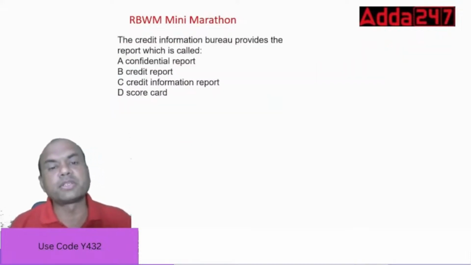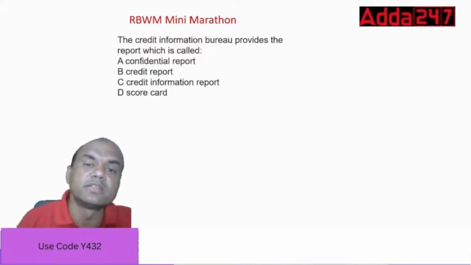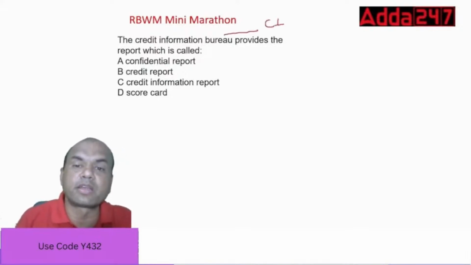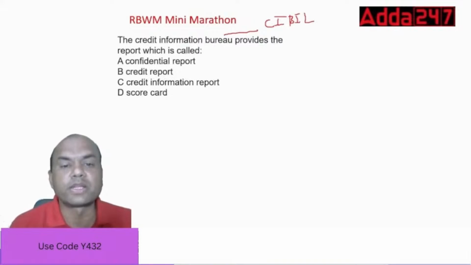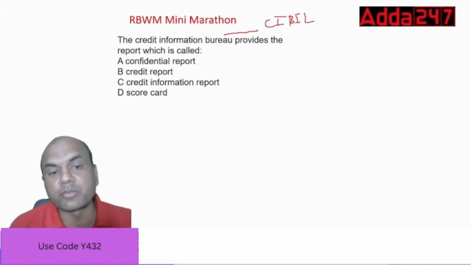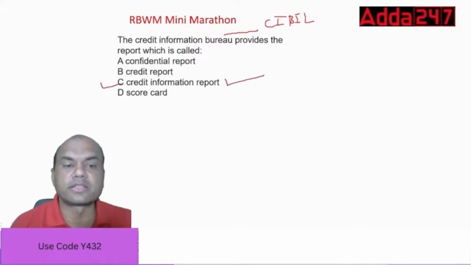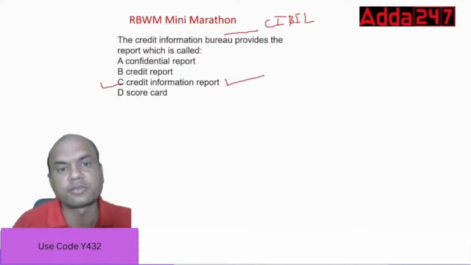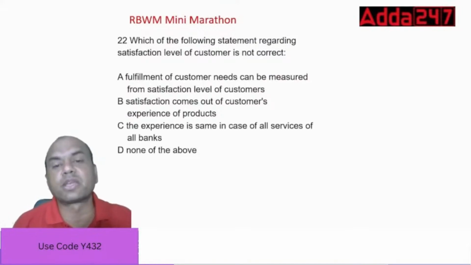The Credit Information Bureau provides a report which is called as what? The CIBIL report which we get. Credit Information Bureau means CIBIL only. What is it called? Confidential report, credit information report, or scorecard? It is the credit information report. That is the right answer. Okay, C. Got it?